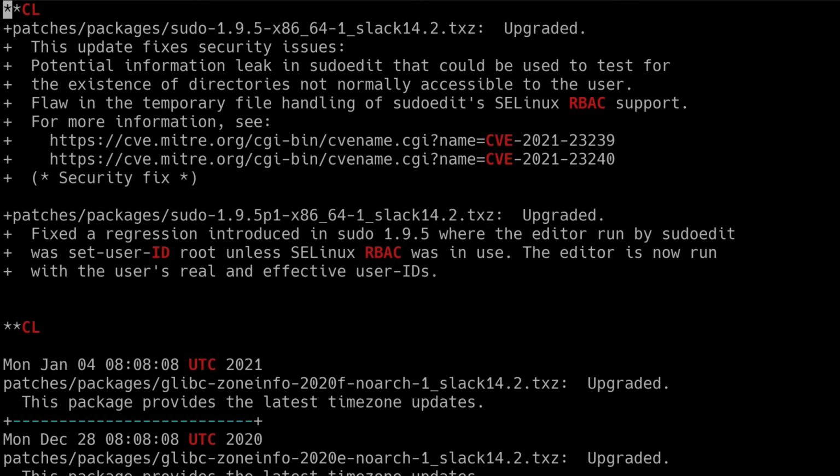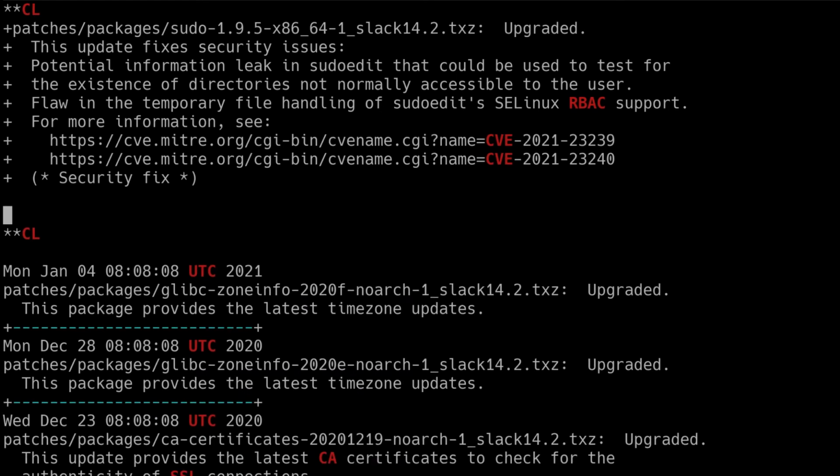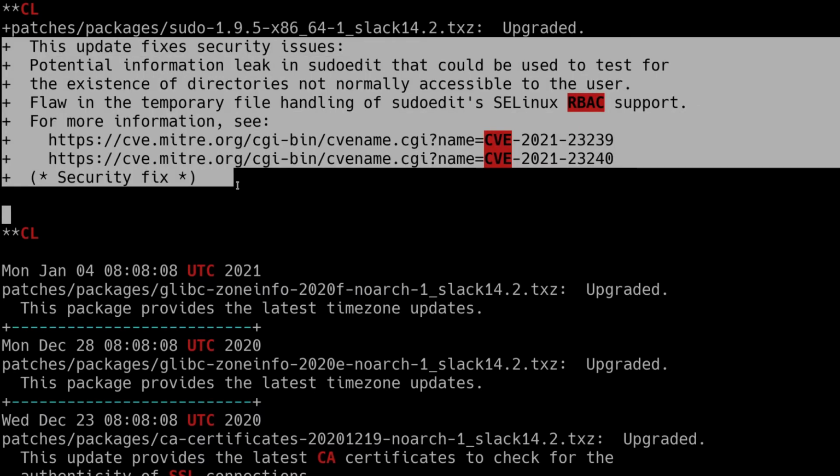So what I'm going to do is just build the latest version, and I'm going to remove the updated text because really this package is to fix a security incident. Even though the version I will push out is not 1.9.5, I think it's patch level 1, I'm going to push out the latest version, but I'm going to keep the fact that it's a security update and just keep the blurb in there because that's really what this update is about. I don't see the need to call out the fact that it's also fixing a regression. That's just one of the things that I change here.